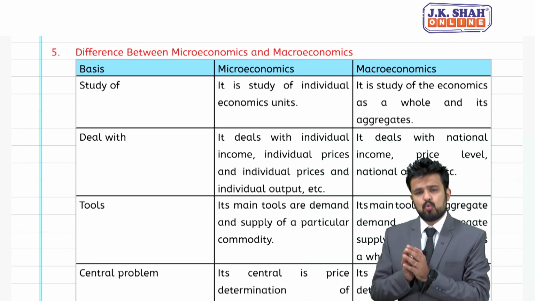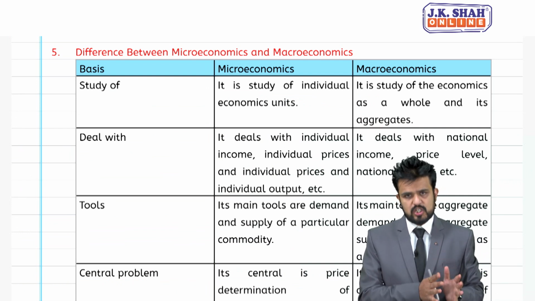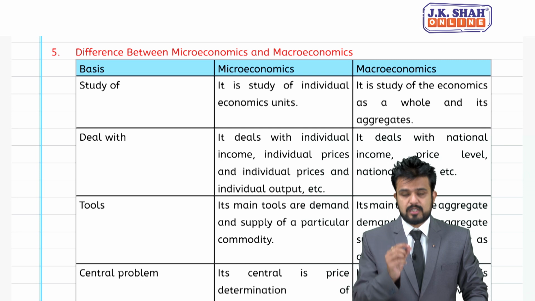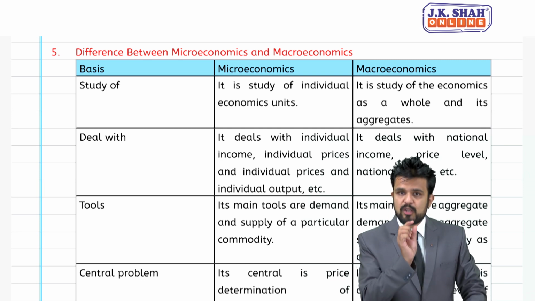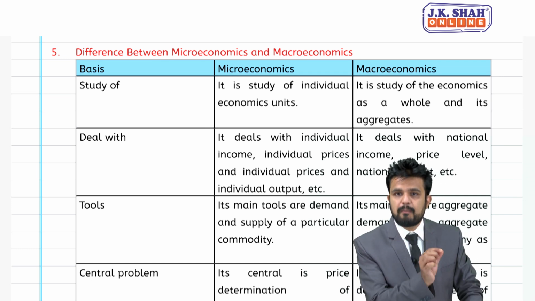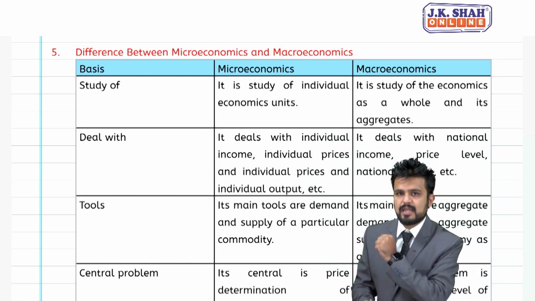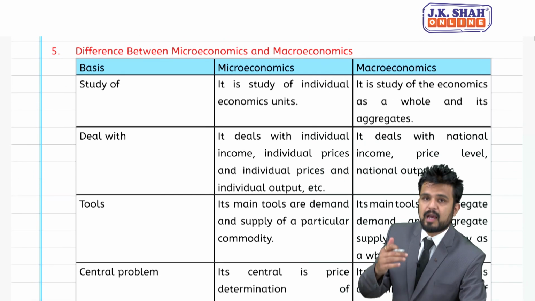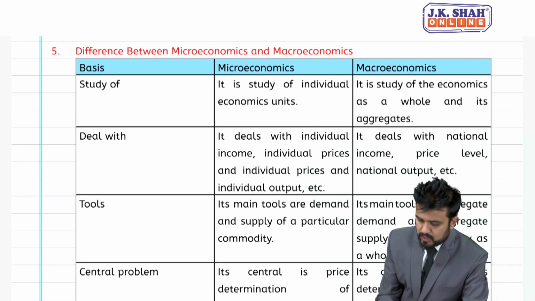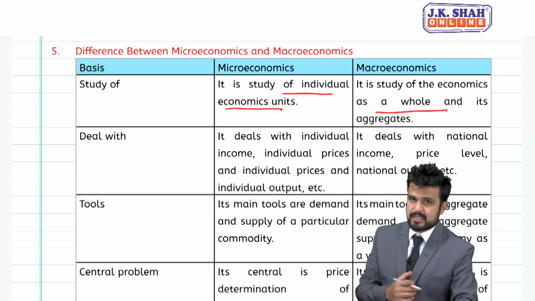Okay, now I am going to read the distinction between microeconomics and macroeconomics. Students, just now we discussed certain points, and I told you, the moment you find those points, you can easily make out whether to take micro or macro. So quickly I will read the difference between microeconomics and macroeconomics. So, you people are clear now. So let's see. Microeconomics is a study of individual economic units, and macro is a study of the whole, or we can say aggregates.